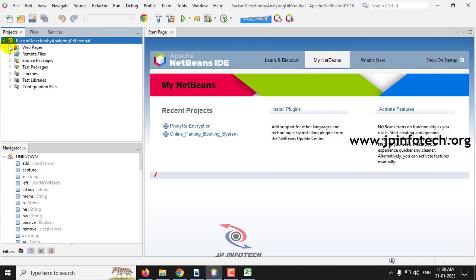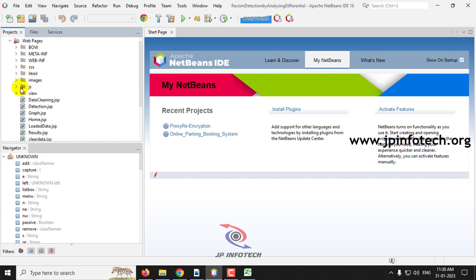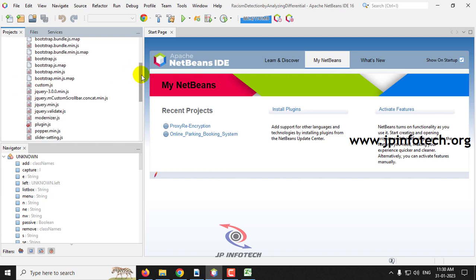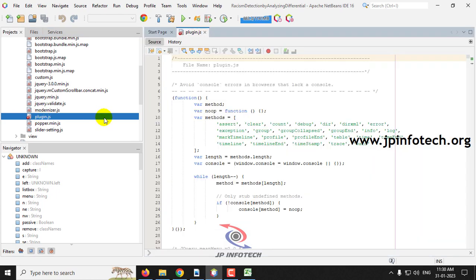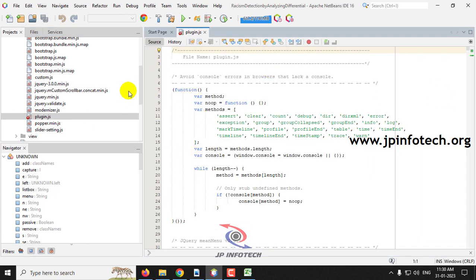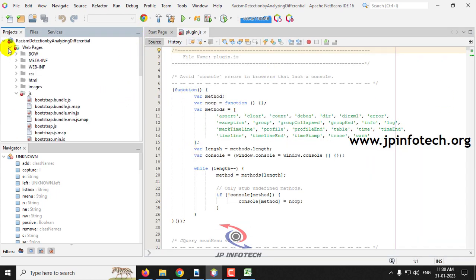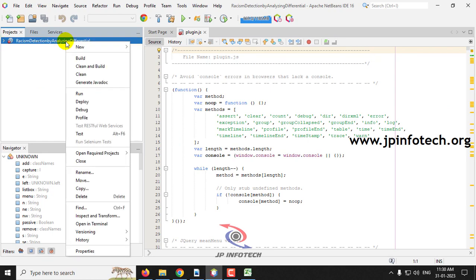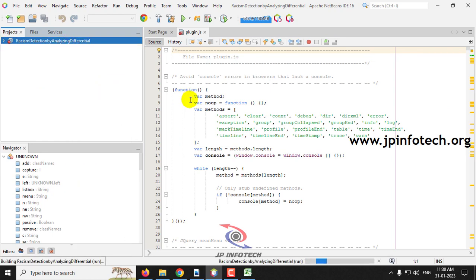If you are seeing this kind of error, this is due to design compatibility. So there is no problem in running the project. This is not an error in the project code. So just right click it and then click run.